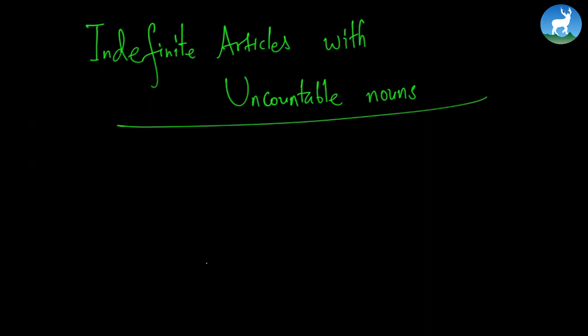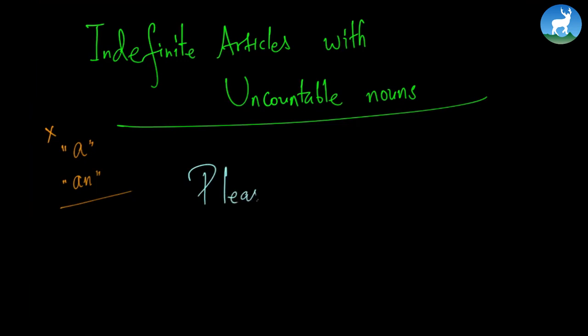Because these things cannot be counted, you should never use a or an with them. Remember, the indefinite article is only for what kind of noun? Singular nouns. Uncountable nouns can be modified by a word like some. I'll tell you how this is done. I can write an example like this.